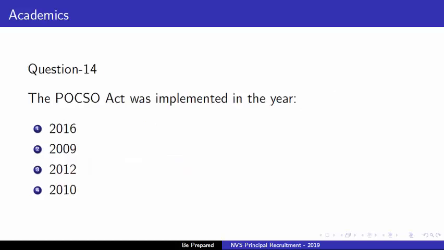Next, 14th question is, the POCSO Act was implemented in the year. Options are number 1, 2016. Second option is 2009. Third option is 2012 and fourth option is 2010. Right answer is, POCSO Act was implemented in the year 2012. So option 3 is the right answer.